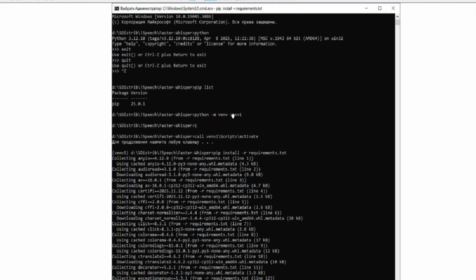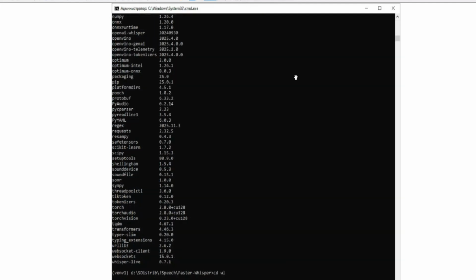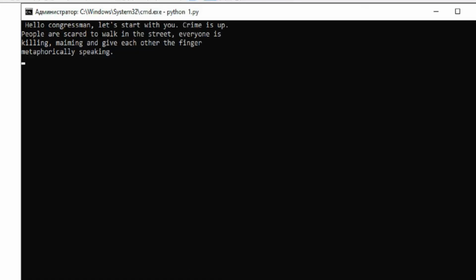Then I created, in addition to this, a new virtual environment for Whisper, named vn1, gave the command to activate it, and for this virtual environment I also restored all the previously installed packages, because in it I also gave the command pip freeze in advance. The packages were sequentially installed. After installing the packages, I copied the torchaudio and torchvision folders from ComfyUI to my new virtual environment and ran Whisper Live again in the new Python 3.12 environment.